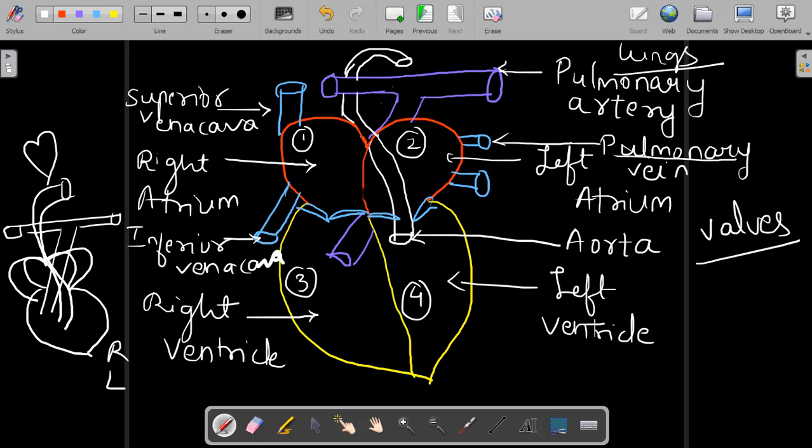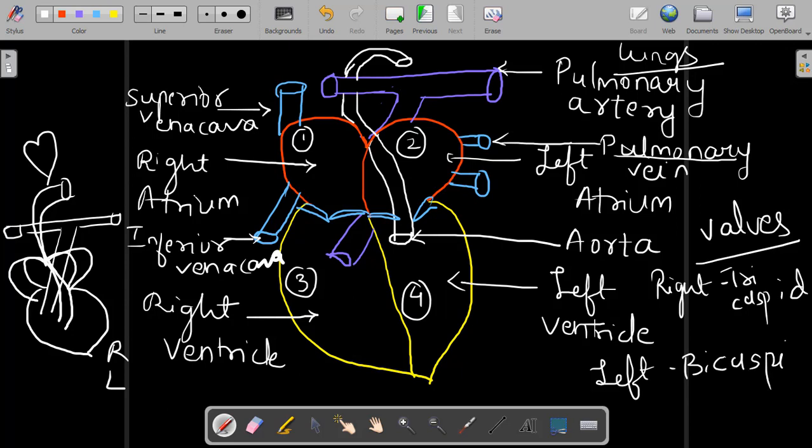The valve on the right side is said to be tricuspid valve, whereas the valve on the left side is said to be bicuspid valve. Just remember the names. By bicuspid, because you have only two flaps here. Here you have three flaps, and hence it is said to be tricuspid. What is the function of this valve? Preventing the backflow of the blood. Okay, so these are the important parts of the heart you have to remember.